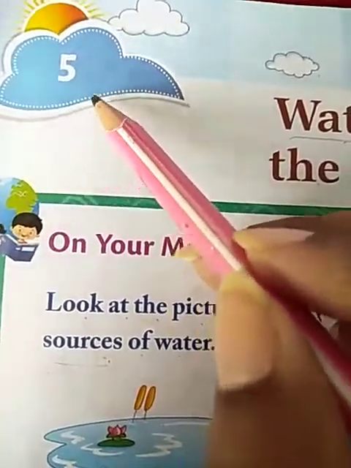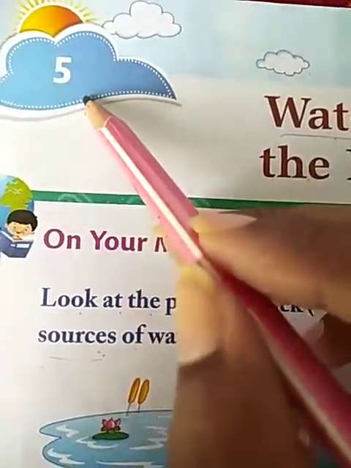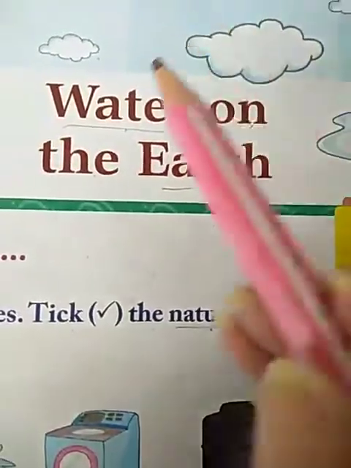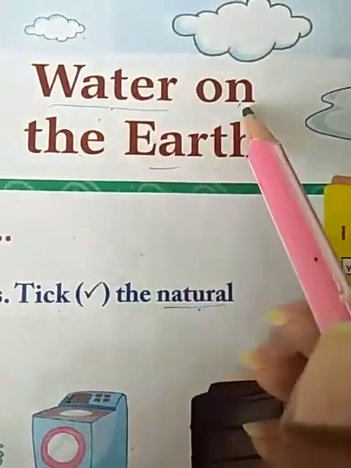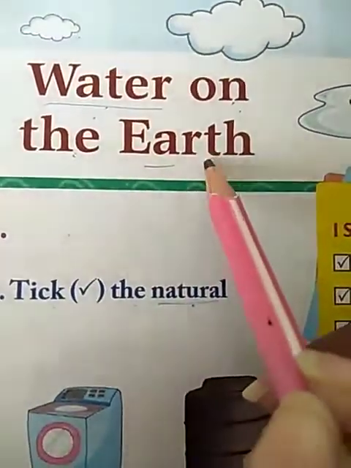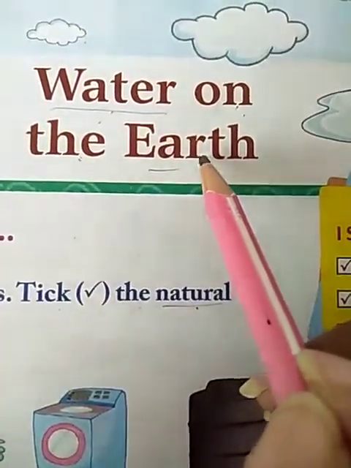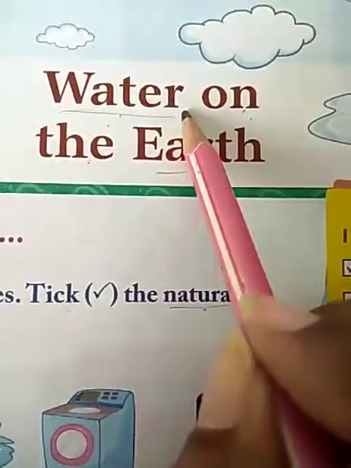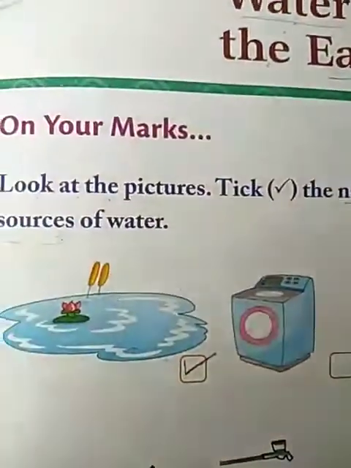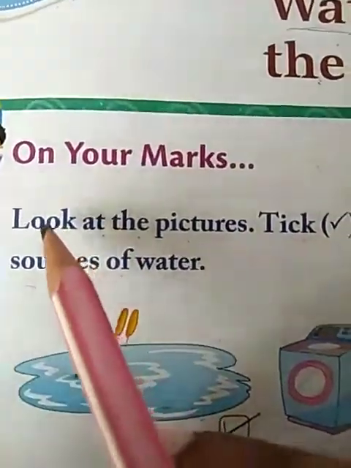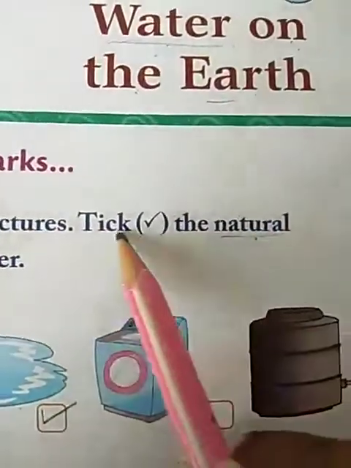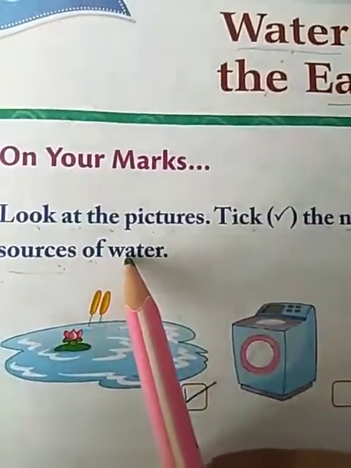Chapter number 4 was our reading chapter, so we will start chapter number 5. The name of the chapter is Water on the Earth. So students, in this chapter we are going to learn about water. Before starting the chapter, there is a warm-up exercise. Let's read. Look at the pictures and tick the natural sources of water.